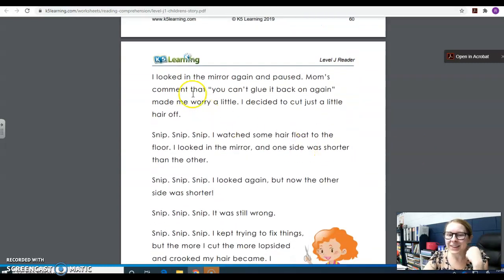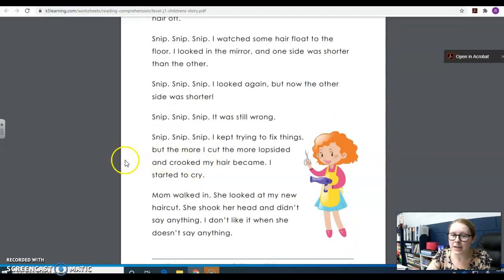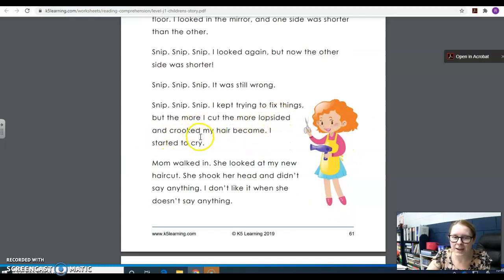All right. I looked in the mirror again and paused. Mom's comment that you can't glue it back on again made me worry a little. I decided to cut just a little hair off. Snip, snip, snip. I watched some hair float to the floor. I looked in the mirror, and one side was shorter than the other. Snip, snip, snip. I looked again, but now the other side was shorter. Snip, snip, snip. It was still wrong. Snip, snip, snip. I kept trying to fix things, but the more I cut, the more lopsided and crooked my hair became. I started to cry.